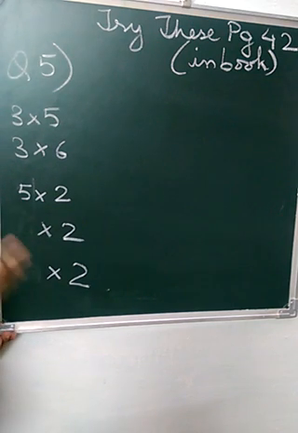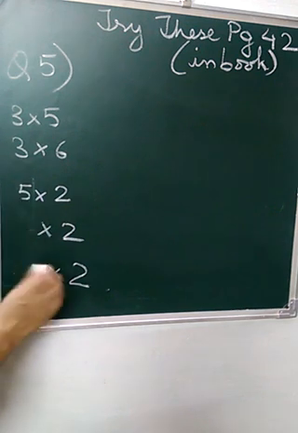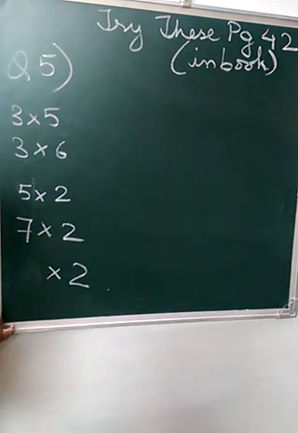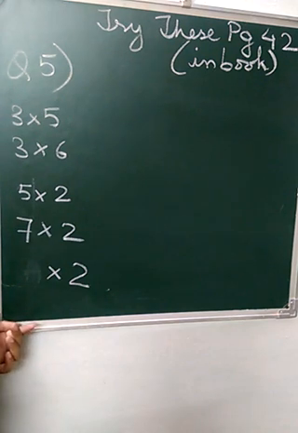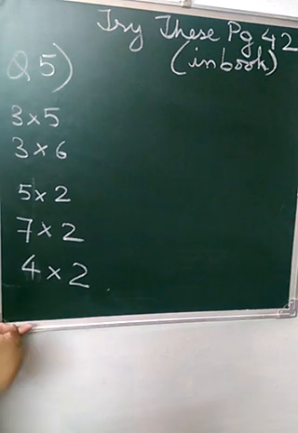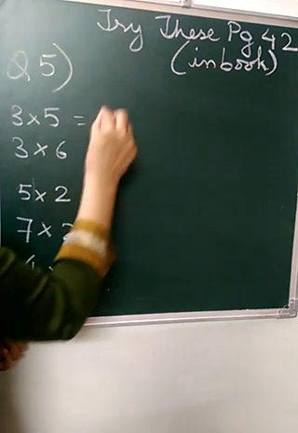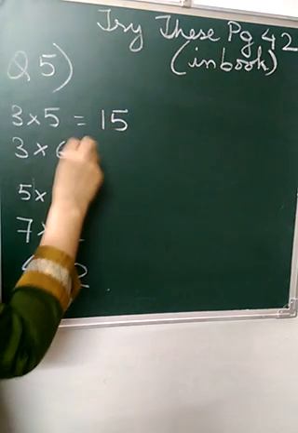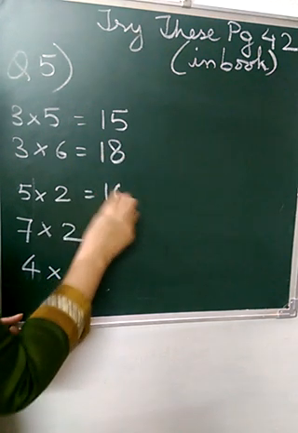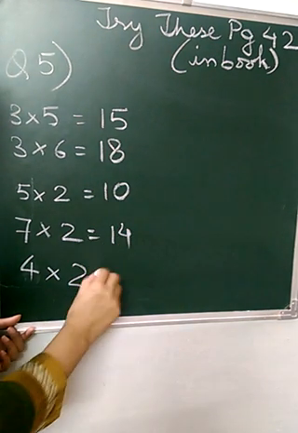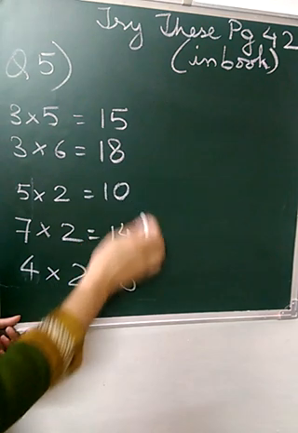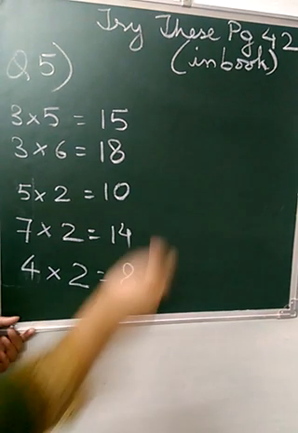something else. Like for example, some other example. 4 twos are. Yeah, let's take 4 twos are. Okay, so this is some number, so we have to show this 15, then 18, then 10, then 7 twos are 14, and 4 twos are 8. So we have to show them in the form of two rectangles.